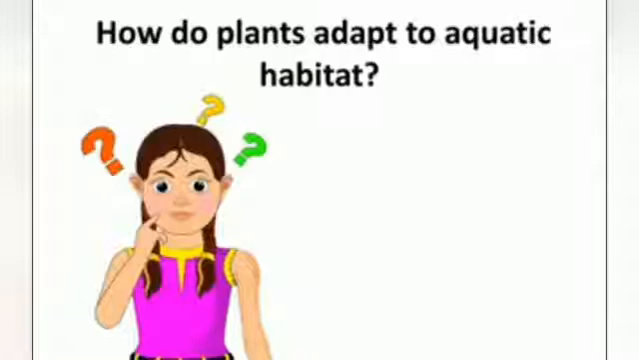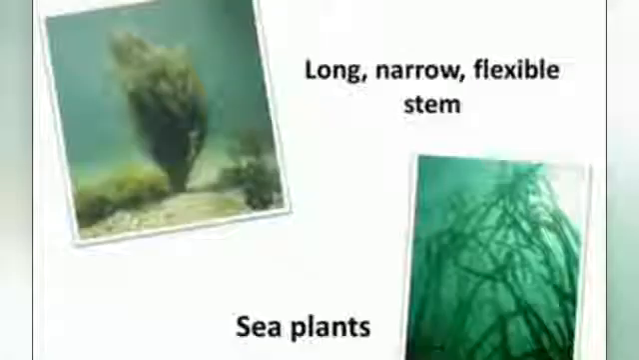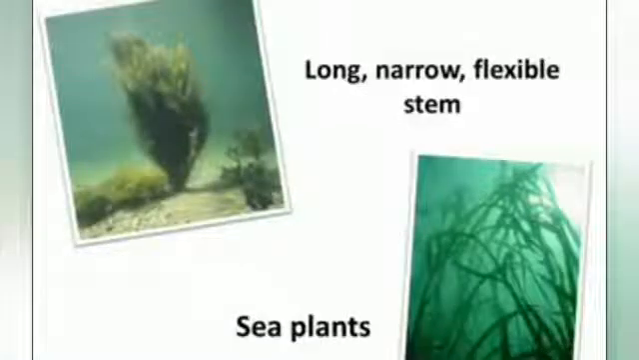Now, what about aquatic plants? How do plants adapt to the aquatic habitat? Let us see. In the aquatic plants, the underwater stem and the leaves are long and narrow so that the plant can withstand even the strong water currents and doesn't break easily.